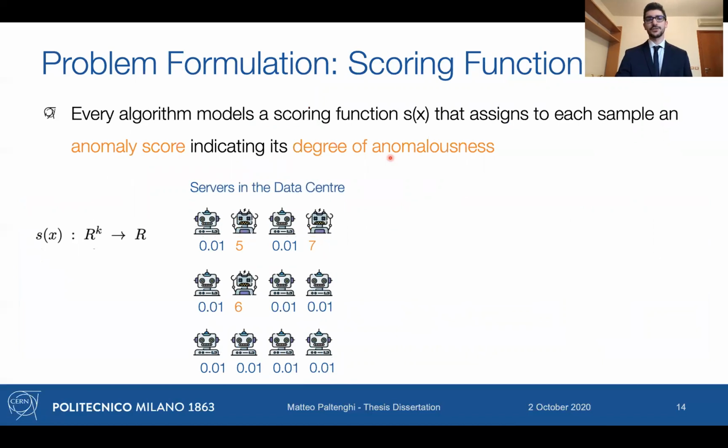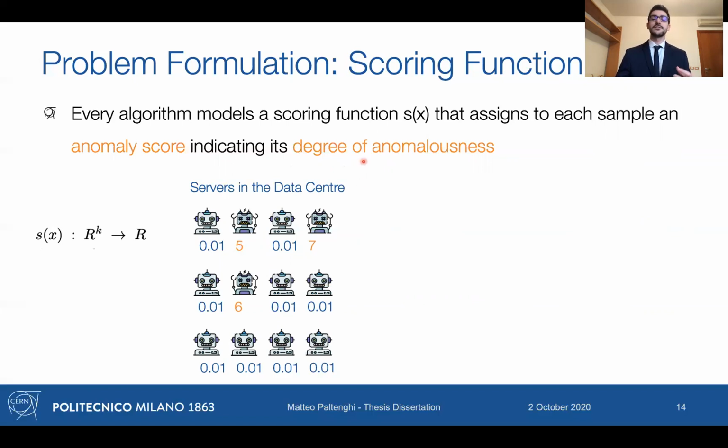In terms of problem formulation, every algorithm is modeling a scoring function for our anomaly detection problem. And a scoring function is a function from an entity, a multidimensional data point, to a real value. And this real value indicates the degree of anomalousness, as you can see.